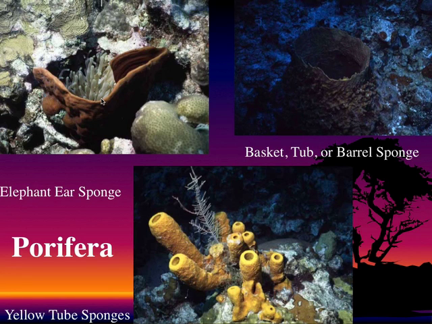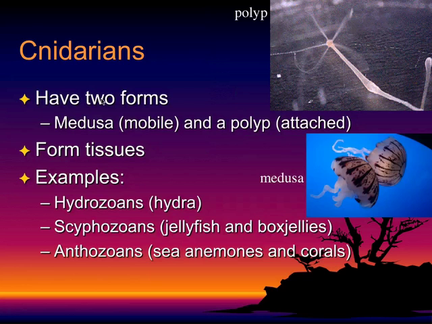We have cool little examples here. On the top left-hand side, we have the elephant ear sponge. We have a basket, tub, or barrel sponge on the top right. And down below, we have the yellow tube sponge.